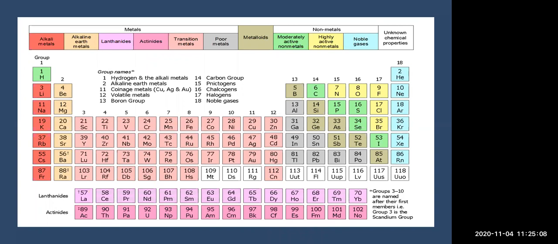Then P for पडून जात होता, S for सोडलं नाही, and Cl for clap करायला लागले, and Ar for आरडाओरडा करायला लागले. This is in the Marathi language. I just made it to recall all the elements in the periodic table. You can also make it on your own. Make a few stories, make a song, whatever you can make with this periodic table, so that you can memorize whatever elements are present in the periodic table.